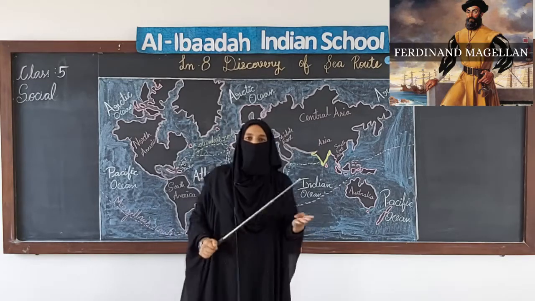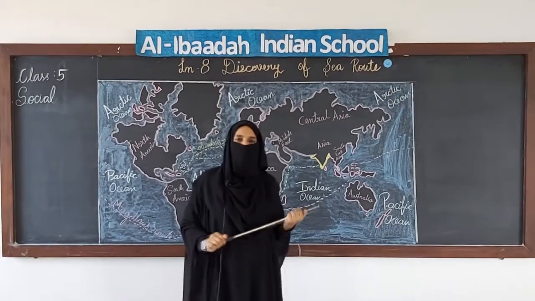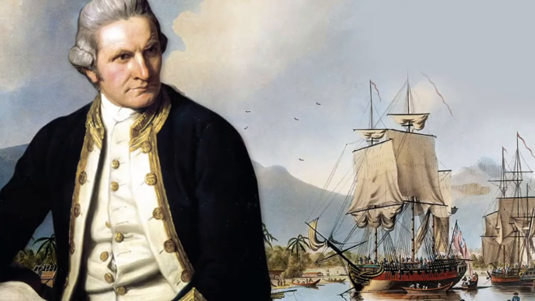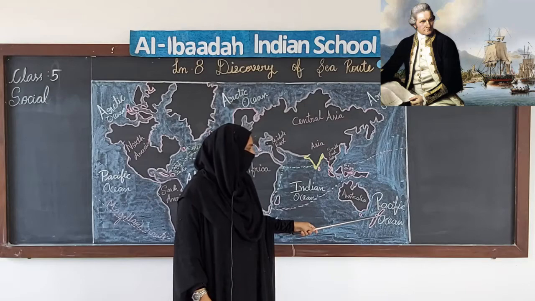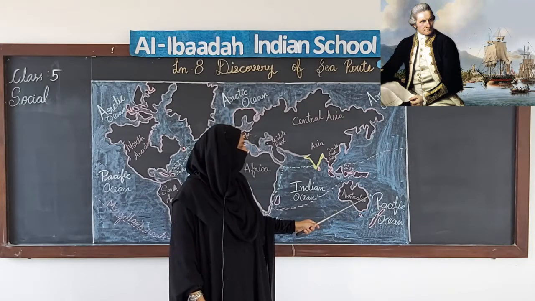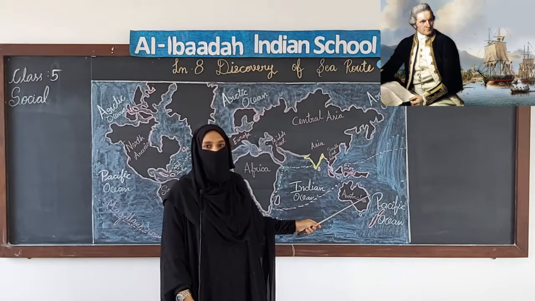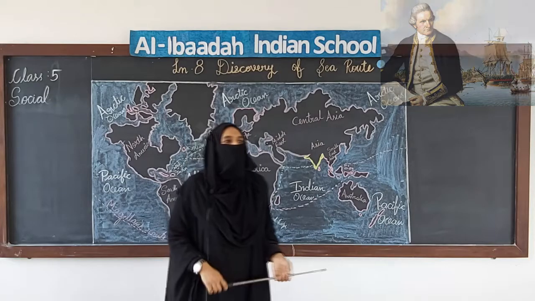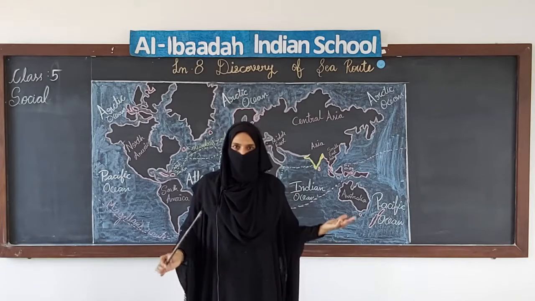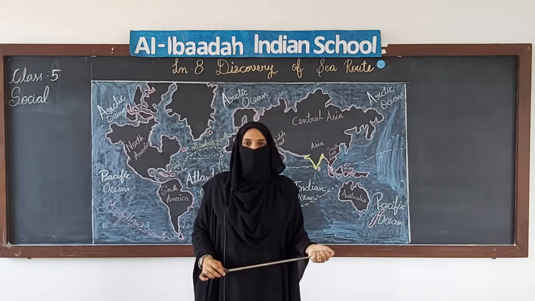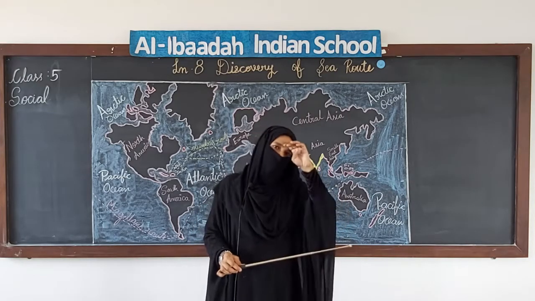So these were the four main navigators. There were many other navigators, for example James Cook. He is credited with discovering New Zealand and Eastern Australia. Those days it was quite difficult, as they did not have big steam engines or power engines. They had to sail, and it used to take months.